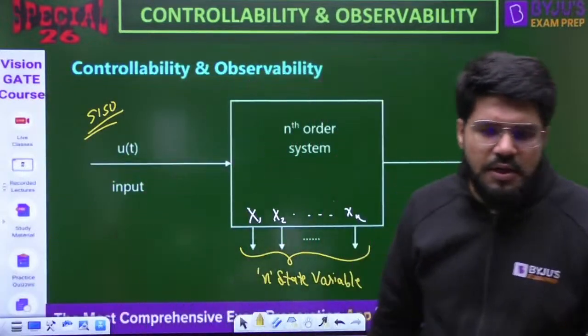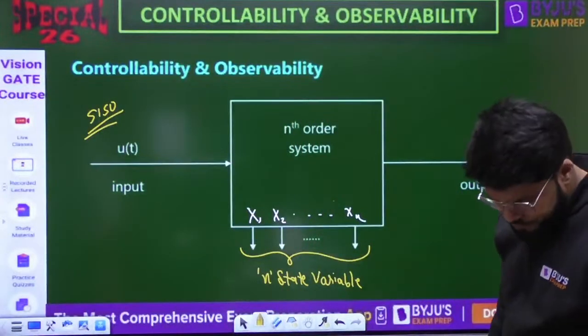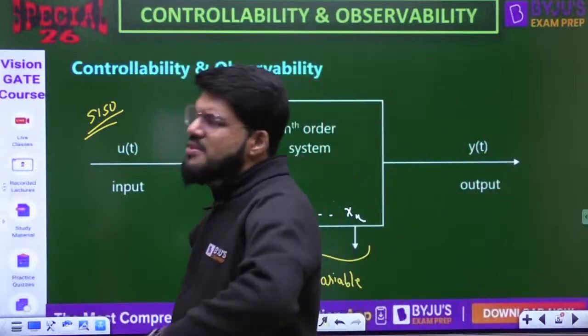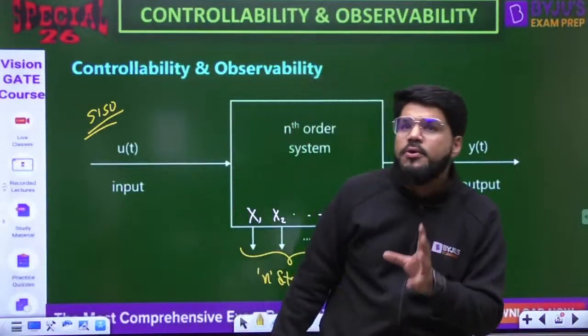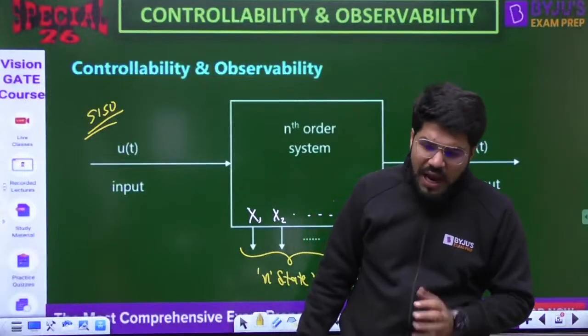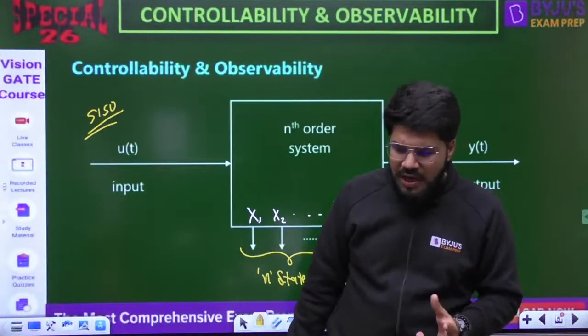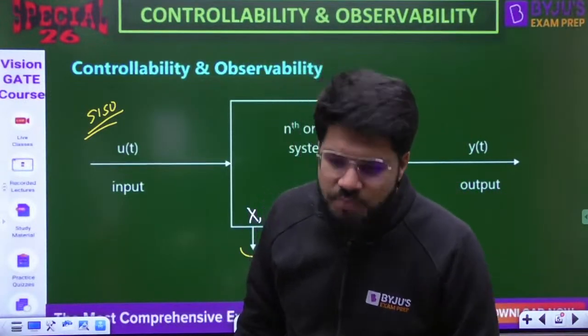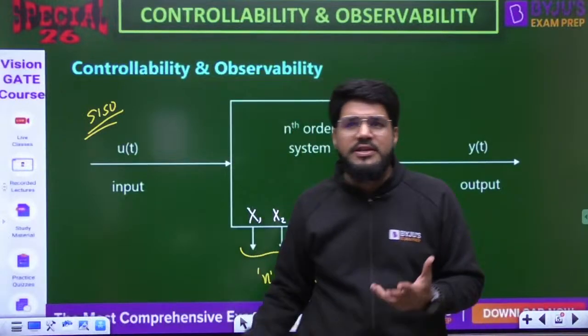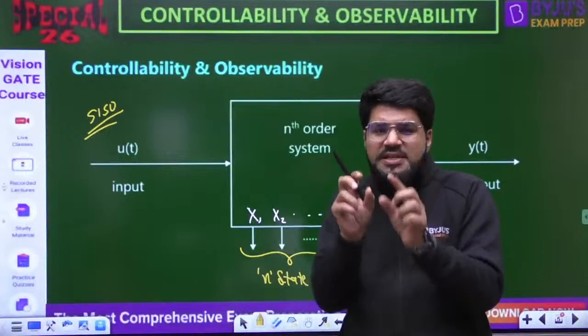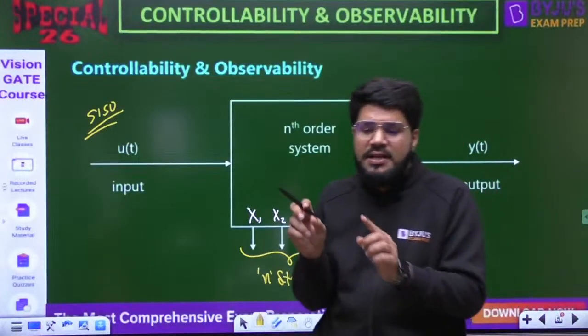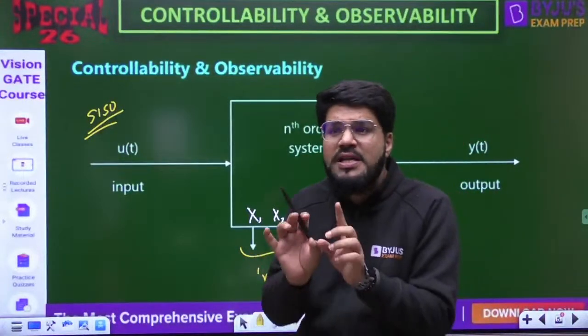Now, of course, guys, what state variables are, why they are important, how you define state variables, how many state variables, all that is a separate discussion point. So I'm not covering that today, otherwise we'll not be able to cover controllability and observability. Today I am taking a specific area from state space analysis, that is controllability and observability, because again, there is a good chance of getting a question from here.